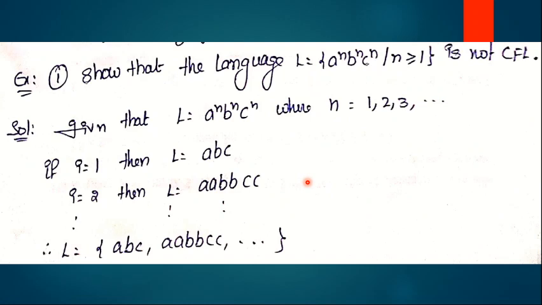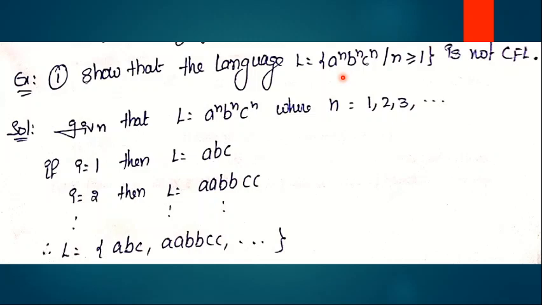Now we consider some example. L equals a power n, b power n, c power n such that n is greater than or equal to 1. So now we are checking whether it is a context-free language or not. It is obviously not a context-free language. Why? Because just now we discussed that context-free languages can implement two variable variations perfectly, but here the given language can vary in 3 variables, a, b, c. So obviously the given language is not a context-free language.